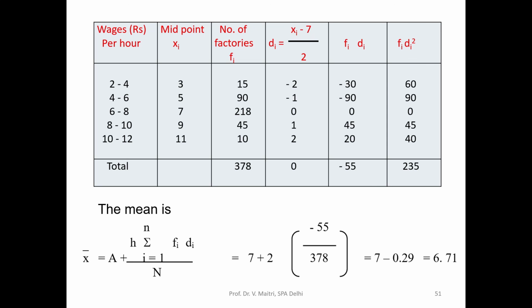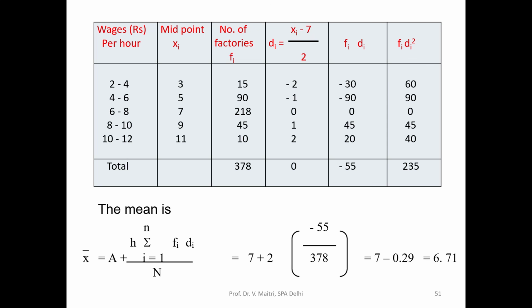So deviation is xi minus 7 by 2, that is minus 2, minus 1, 0, 1, 2. So the total is 0. So Fi Di is minus 30, minus 90, 0, 45 and 20. The total is minus 50, and Fi Di square, which we are going to use for the standard deviation, is 60, 90, 0, 45 and 40, which works out to be 235. So that's how we can calculate these values.